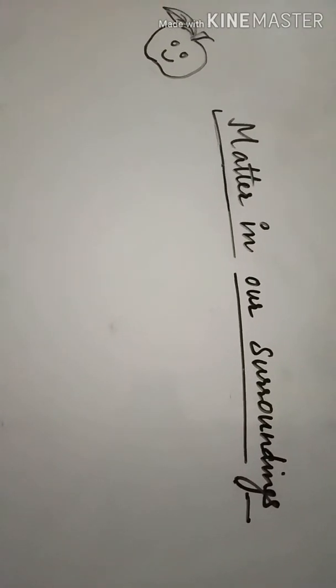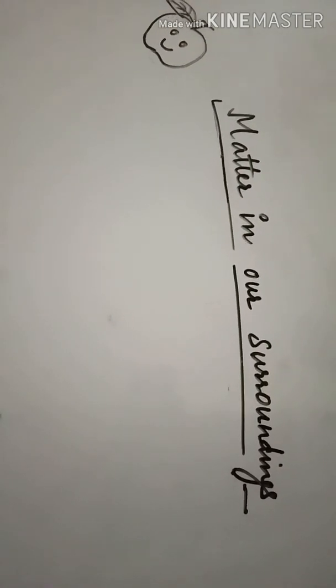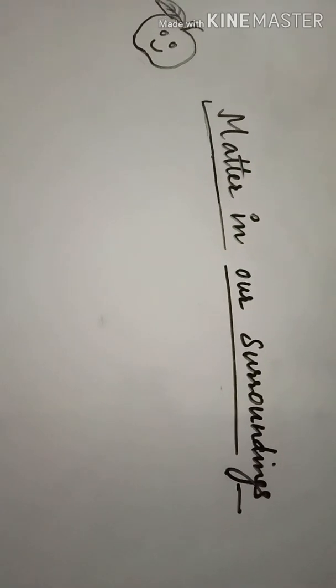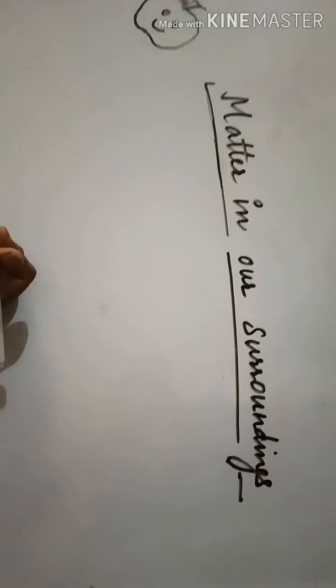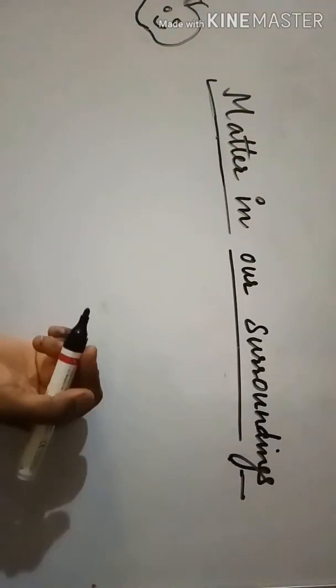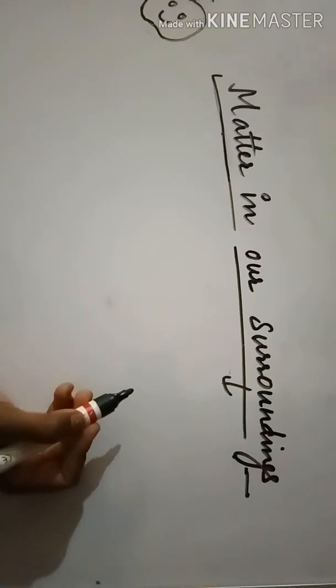This is my first YouTube video, and in this video I am going to teach you matter in our surroundings, which is the first chapter of class 9 science. So before heading towards the chapter, we should know what is surrounding. So what is surrounding? Anything around you makes up your surrounding.